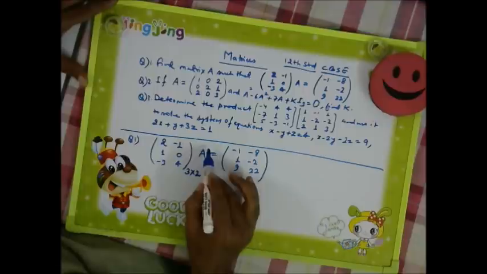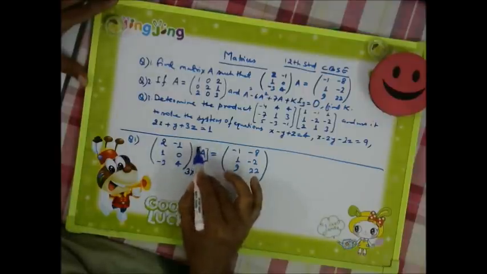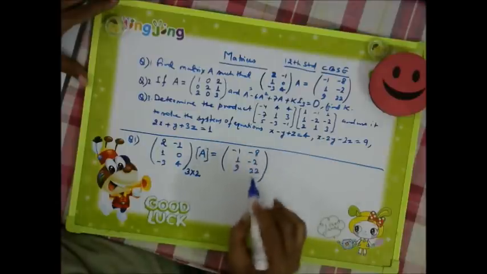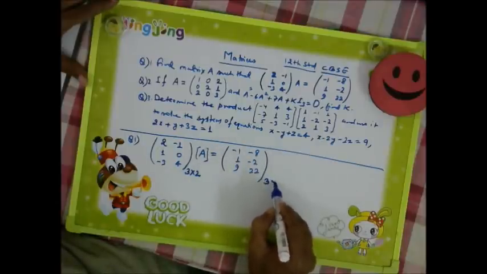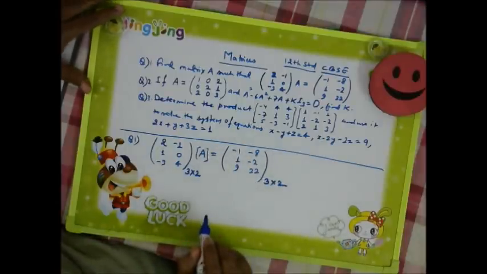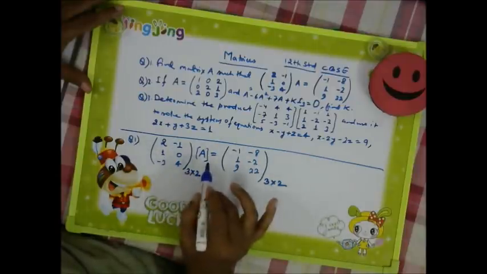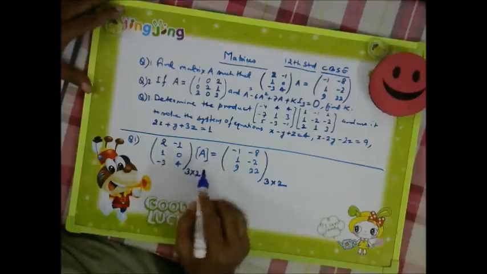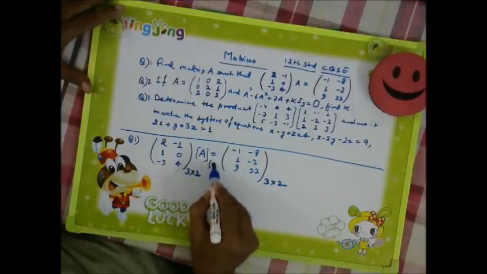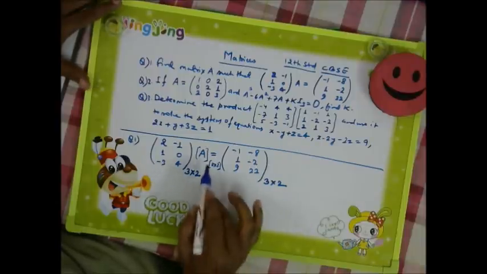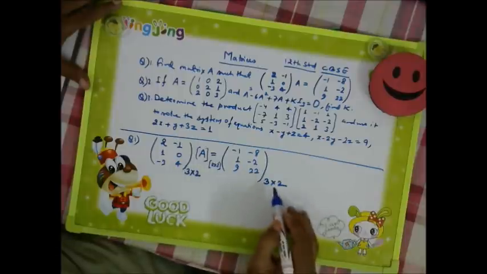And the order of the matrix A will be what we will find out. Our result is again a 3 into 2 matrix. When the product of these matrices is taking place, it means this matrix A will be 2 into 2, so that our result is 3 into 2.